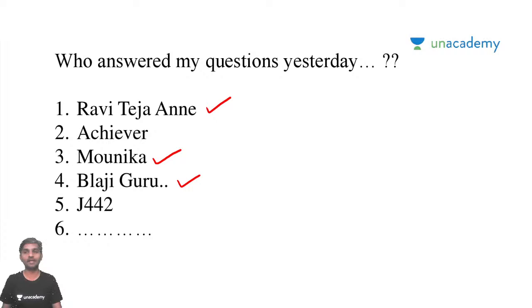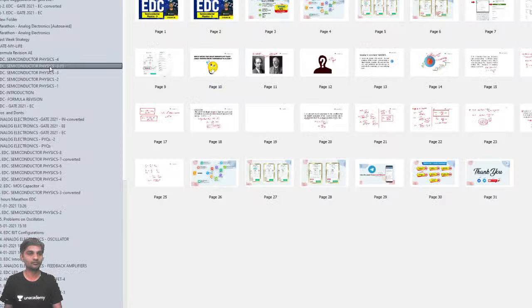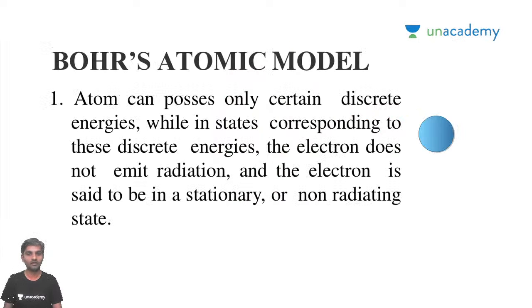Okay, I'll go back and do some revision. I think we discussed who is Rutherford and who is Bohr yesterday, and then Bohr's atomic model.